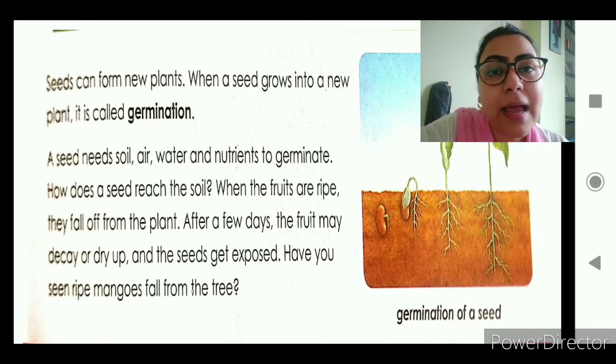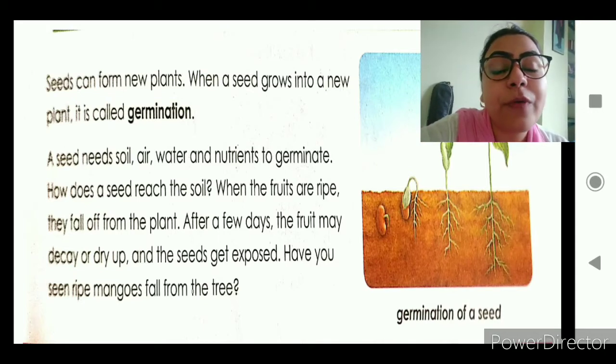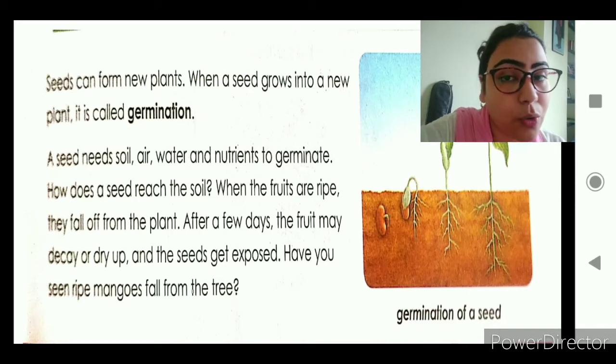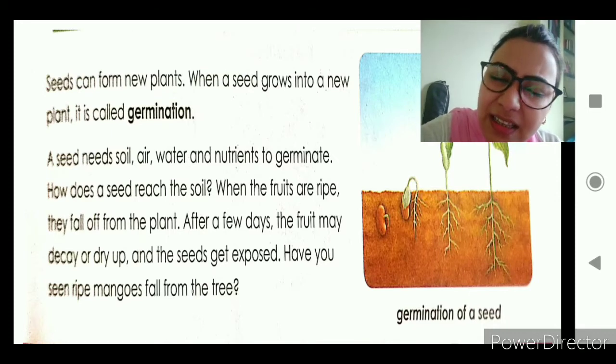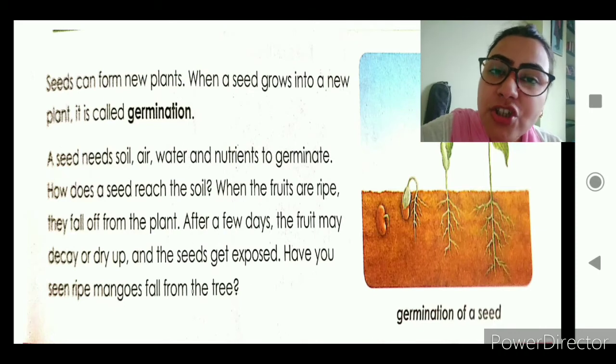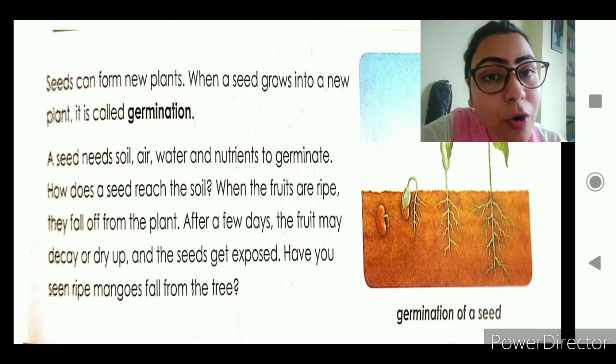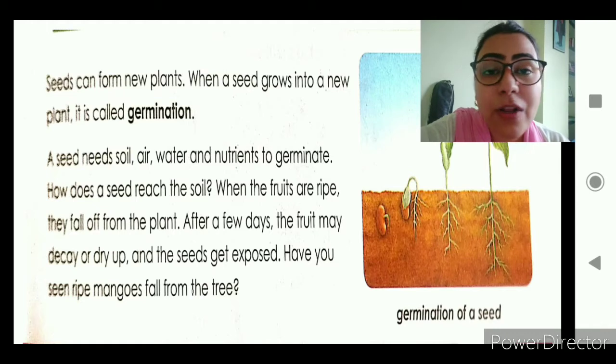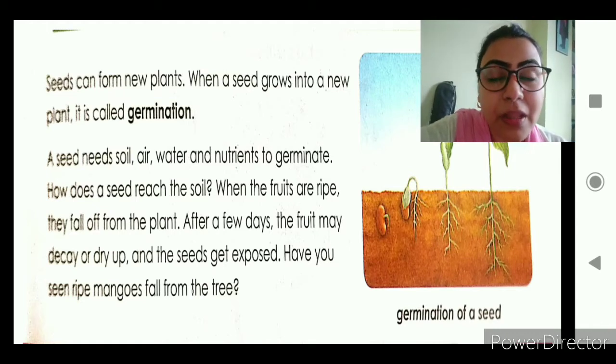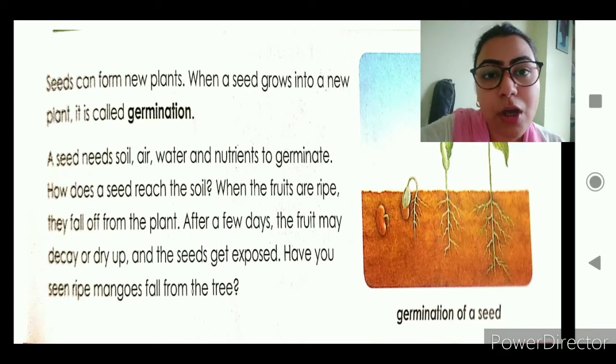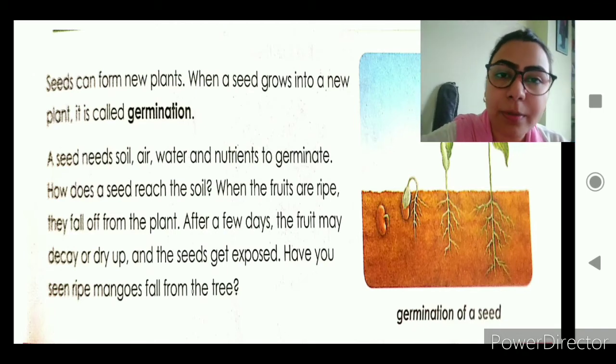As I told you, I gave you the activity to have the sprout. What did I tell you? Did I tell you to soak it in water completely? No, I told you that it should be just at the level of the seed. The water should be just enough for the seed. If you give more water, then it will not sprout. That means the baby plant will not come out. If you give less water, then also it will not sprout. We need just the right amount of water